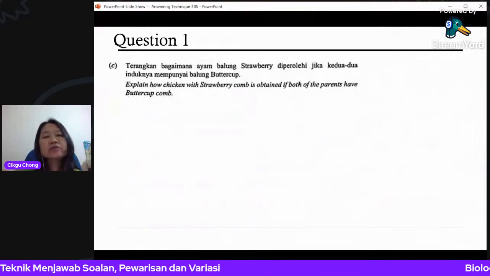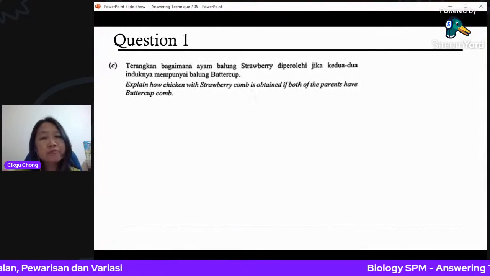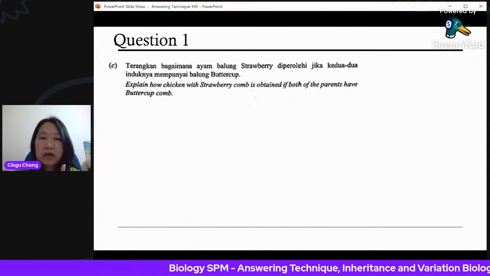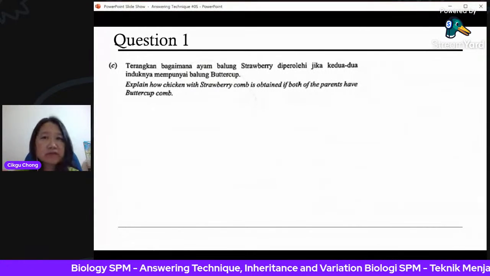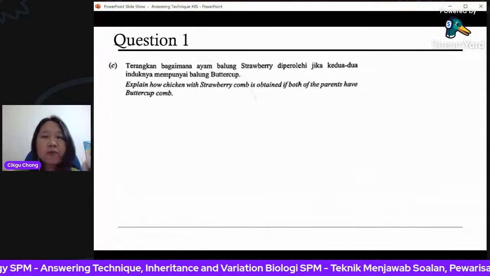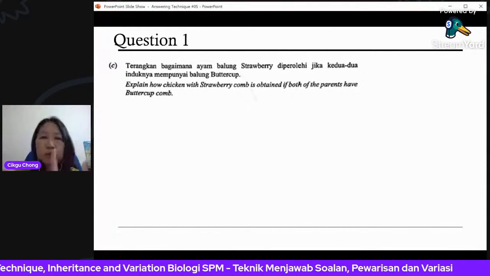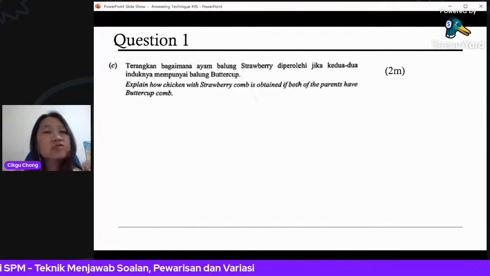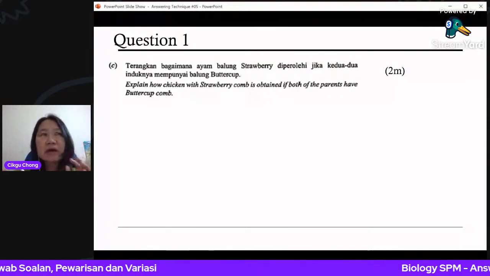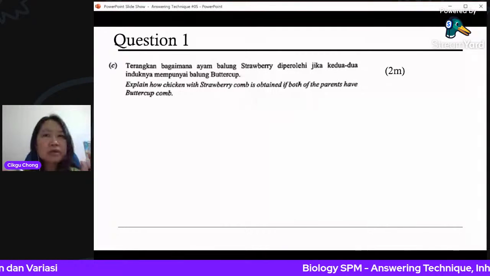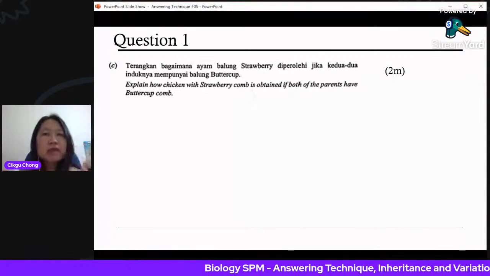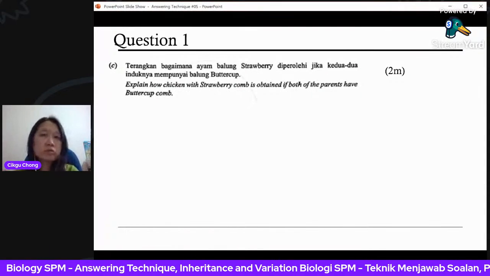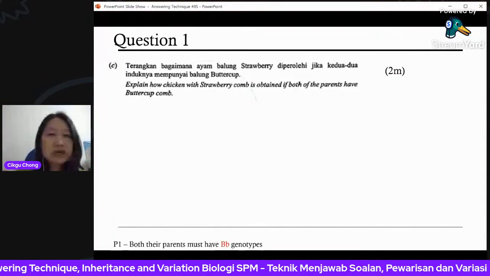Now explain how a chicken with strawberry comb is obtained if both of the parents have buttercup comb. It's possible. Okay, you can get a recessive trait if both parents have the dominant trait, but with one condition. One condition is both the parents must be heterozygous. That means both of them must be capital B, small b. Capital B, small b, and then the 2 small b's will ultimately join together. You will get 2 small b in the offspring. Okay, I'll show you what I mean.